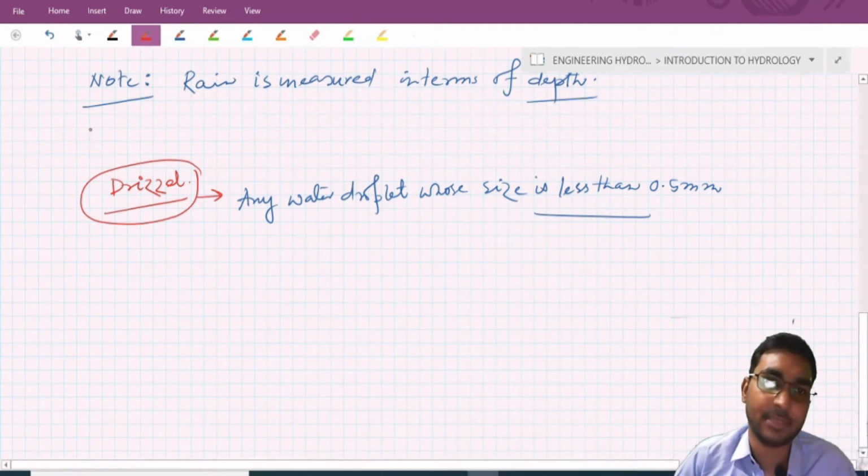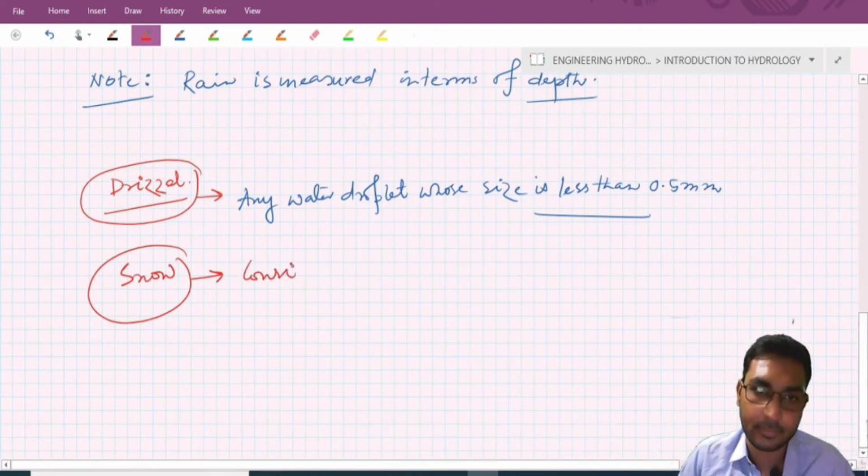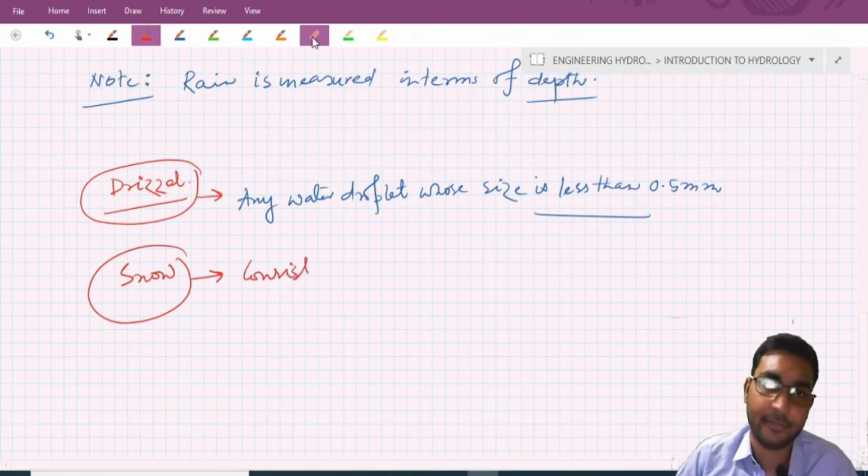Now the third form of precipitation is snow. We all know what snow basically is. Snow consists of ice crystals.